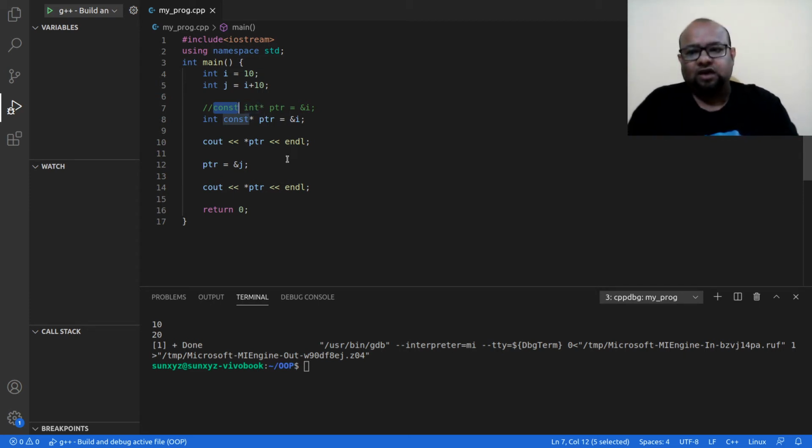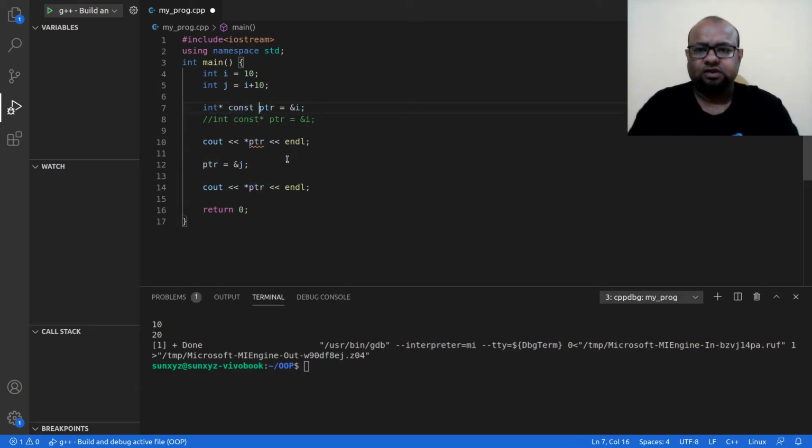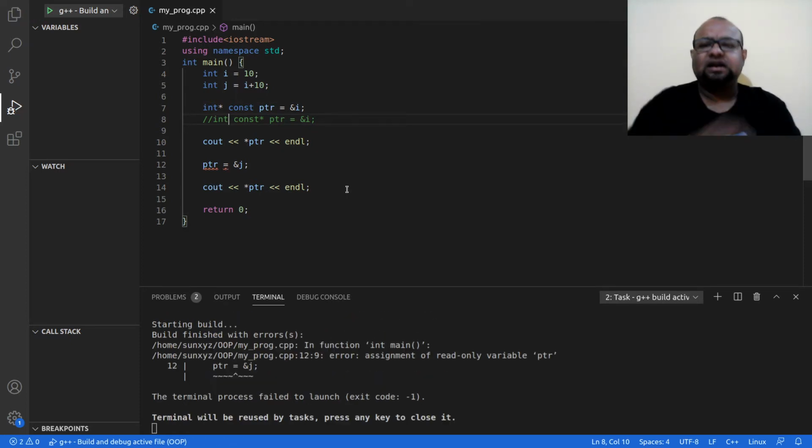Now I am going to do something. Let me go ahead and use this. I am going to put this const keyword to the right of this star. This is the star that I was talking about. The const was on the left, now I have put const to the right of the star, and now it is pointing to some address. Let me run the program. It was running properly before.